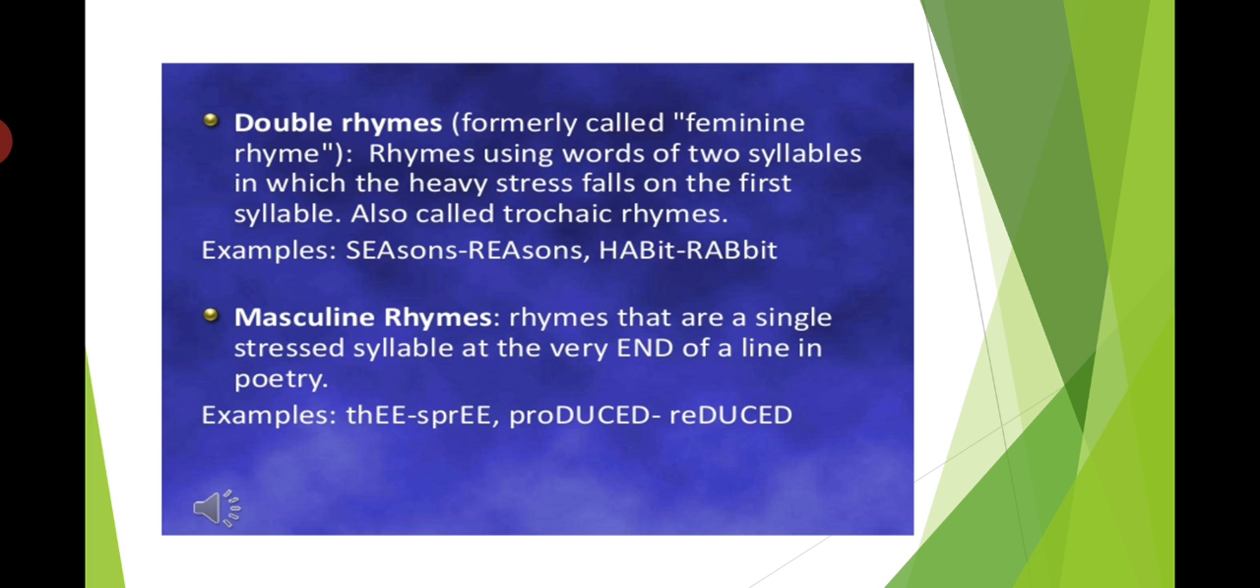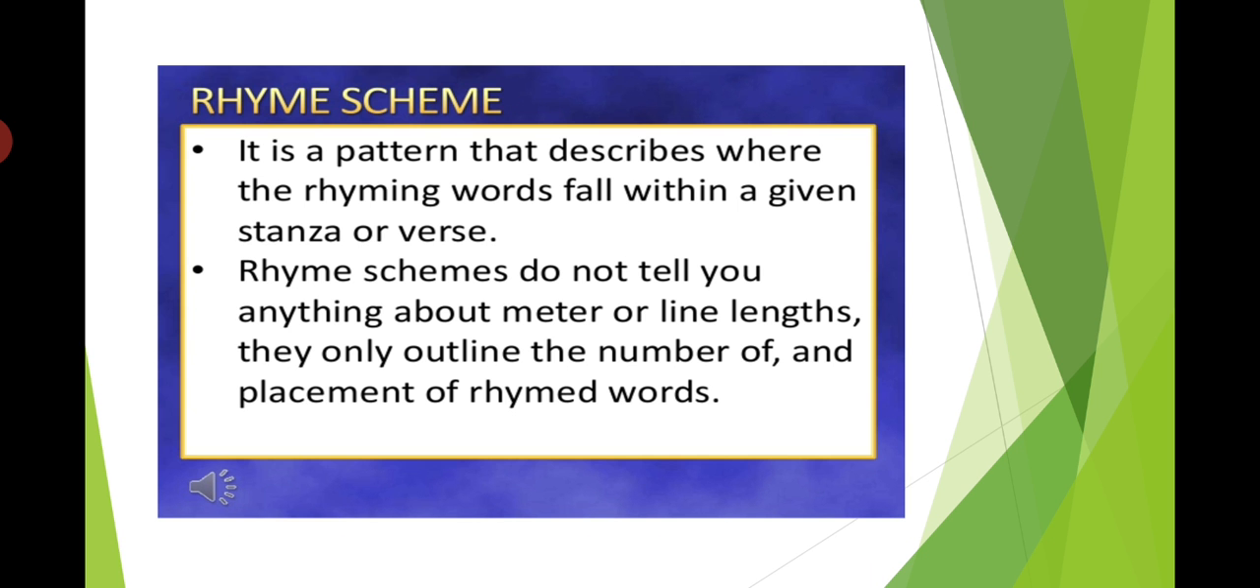Masculine rhymes, where the final syllable is rhyming. Example, the spree, produced, reduced. So in deuced you see, the last sound is the same. So these are masculine rhymes.